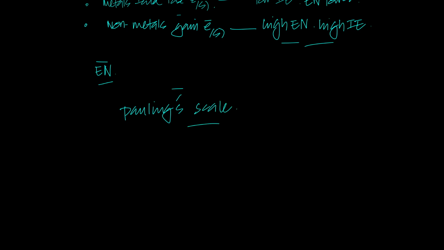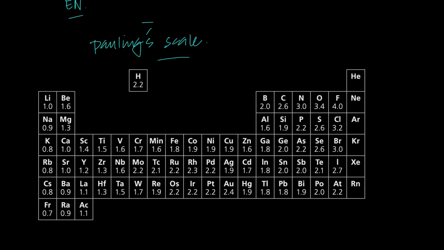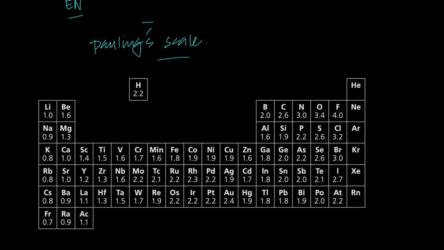What is Pauling's scale? Well, Pauling was the guy who gave man-made electronegativity values to elements. He came up with this particular scale, right? It's just a scale to measure electronegativity.